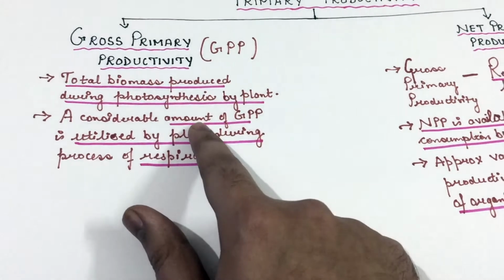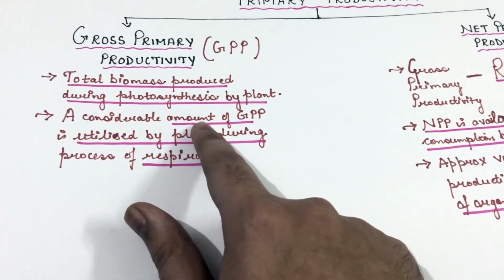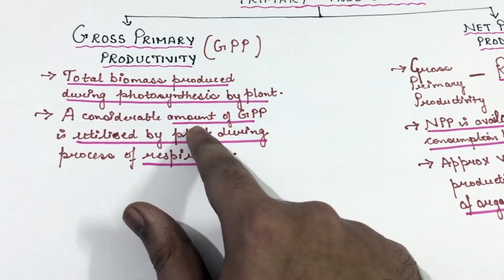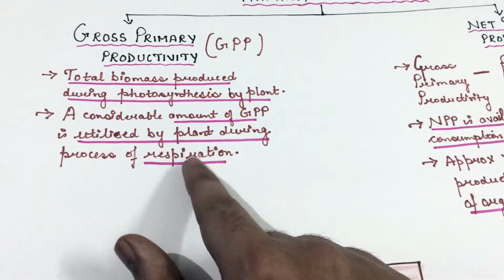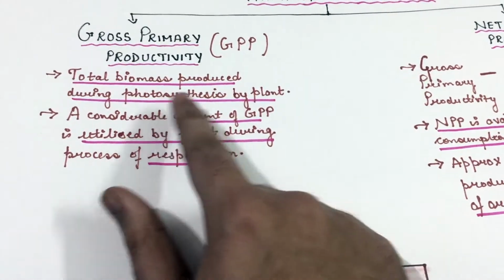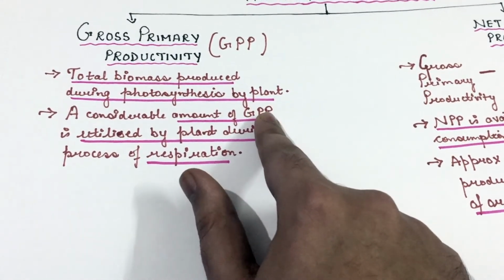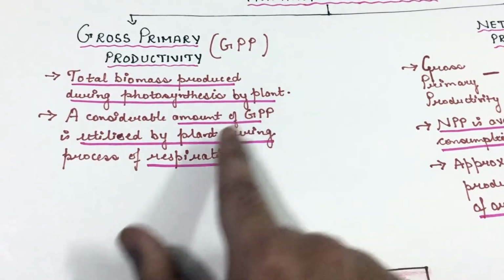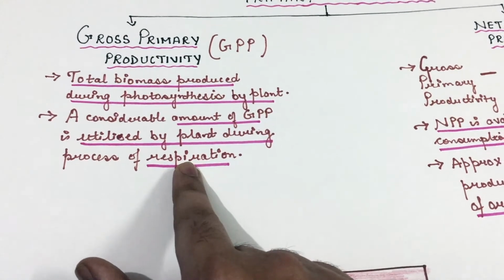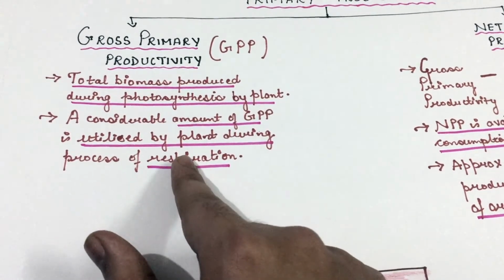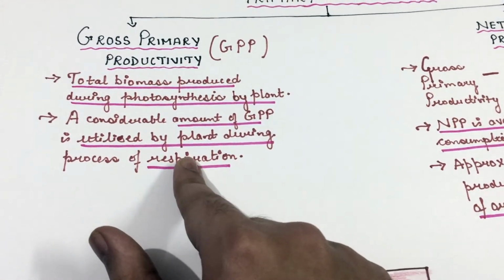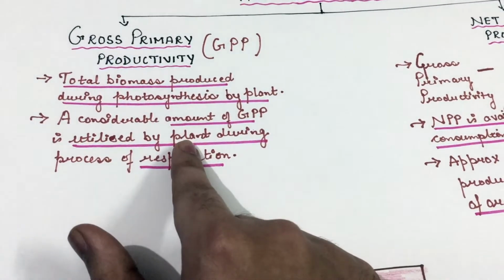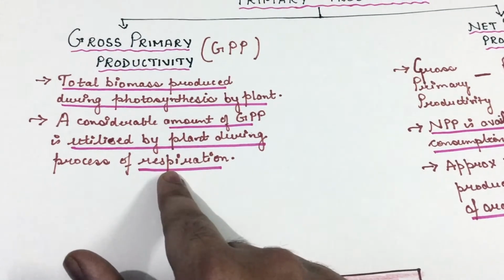Now, some of this biomass which is produced by the plants during photosynthesis would be used by them in certain activities, for example, respiration. So, a considerable amount of gross primary productivity is utilized by the plants for various activities, for example, in respiration, because the plants also need energy, so considerable amount of this GPP would be utilized by the plants for respiration.